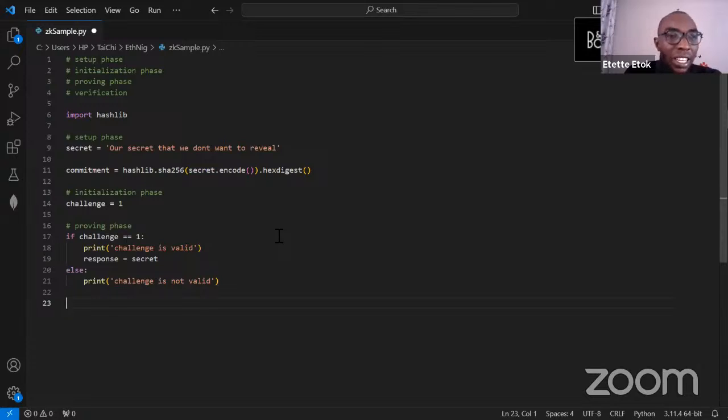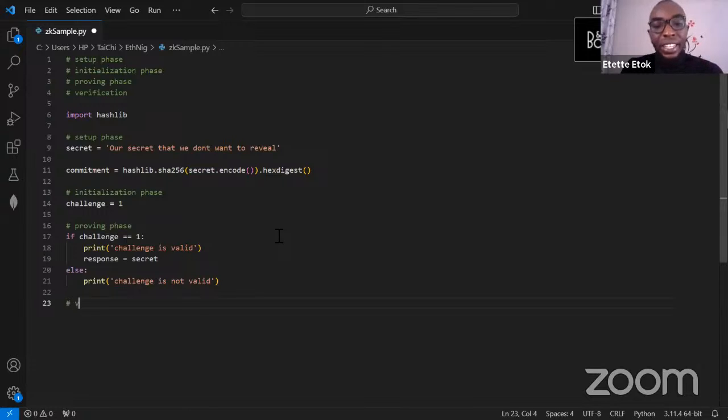We are just saying that if the challenge that the verifier sent to us is actually the challenge, then the response we are sending to the verifier is our secret, but not actually revealing the secret. So at this point, this is where we are verifying that we actually possess what we claim to have. The next phase, after the proving phase, is the verification phase. This is where the verifier uses the response sent by the prover to actually verify if they possess this information.